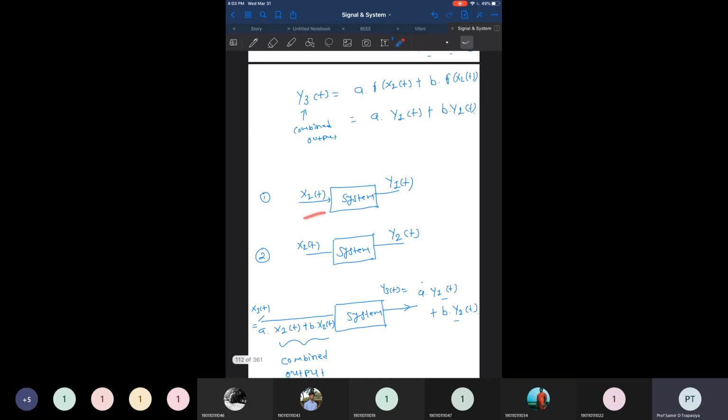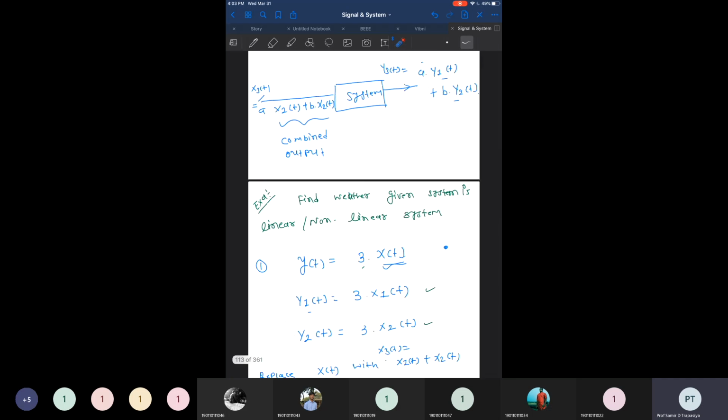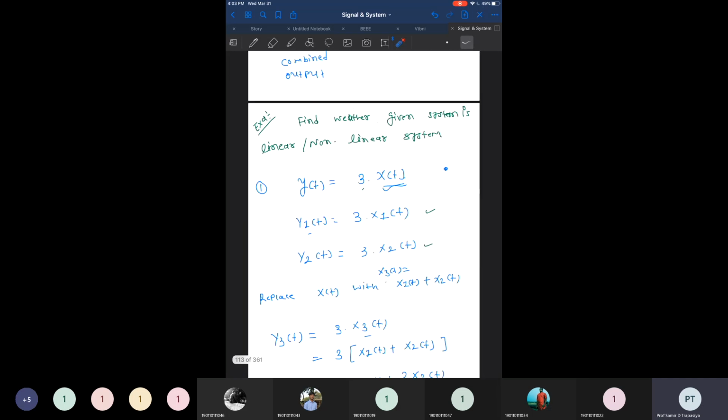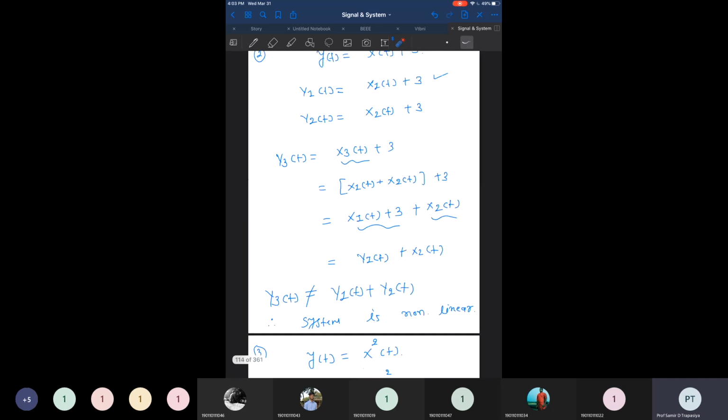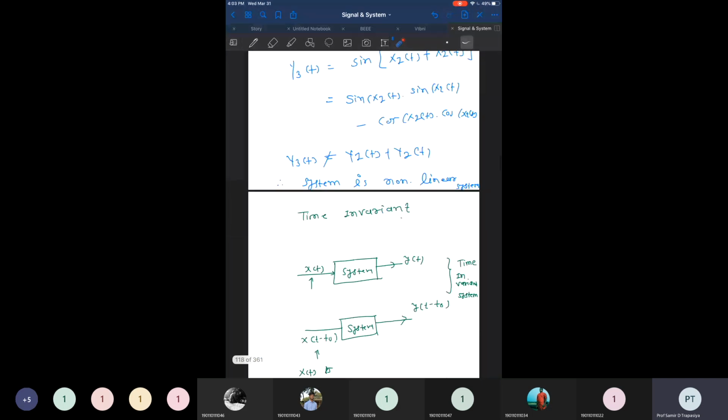Here x1 of t is given and y1 of t is produced, x2 of t is given and y2 of t is produced. If we give the combined input as a times x1 of t plus b times x2 of t, and the output separates out as a times y1 of t plus b times y2 of t, so the combined input produces the combined output, then the system is considered a linear system. Otherwise, it is considered a non-linear system. Many examples we have already solved. To check whether a system is linear or not, you can go through this whole example.